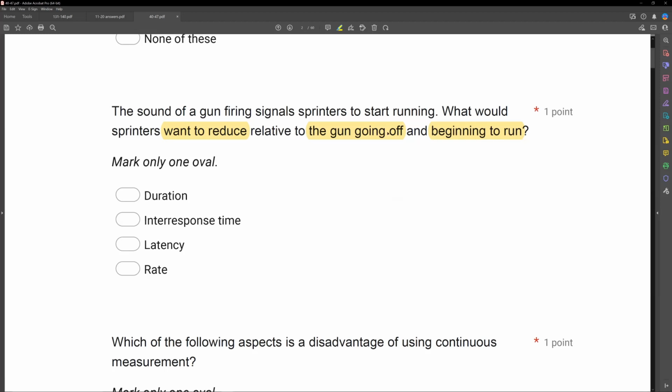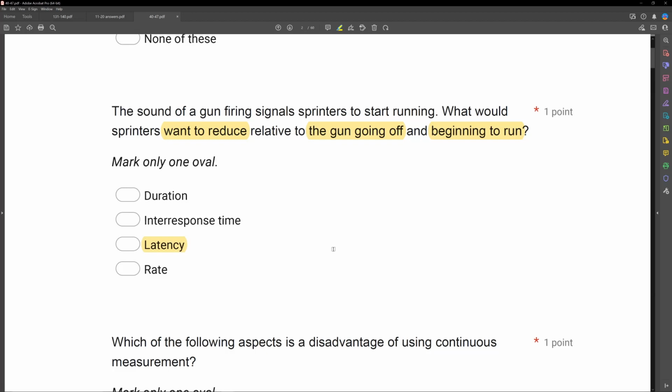We're really looking at the SD, which is the sound of a gun firing, and beginning to run. So if we want to reduce the time between the SD and the response, we are going to want to deal with C, latency. Latency is simply the time in between our SD and our response.